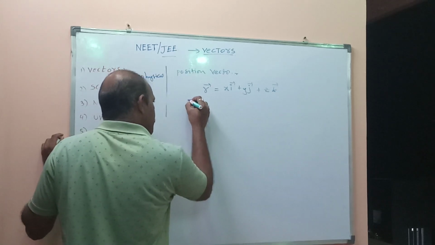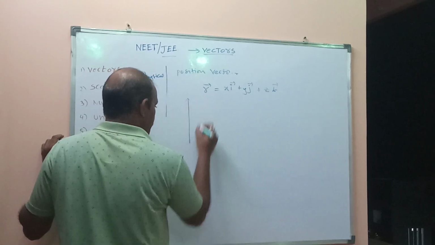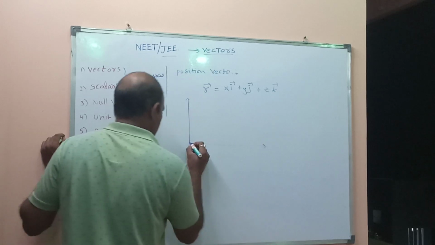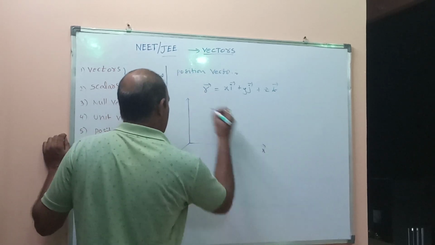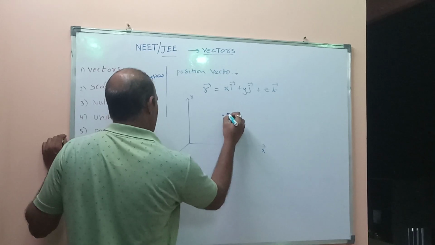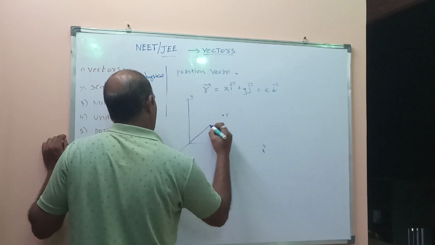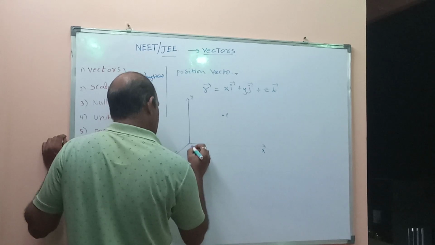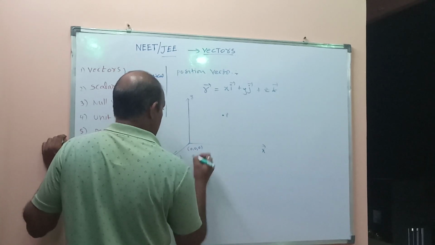In the coordinate system, let us take one of the coordinate systems with x, y, z. Take one point P from the origin 0, 0, 0.